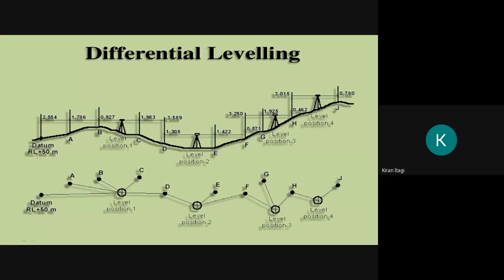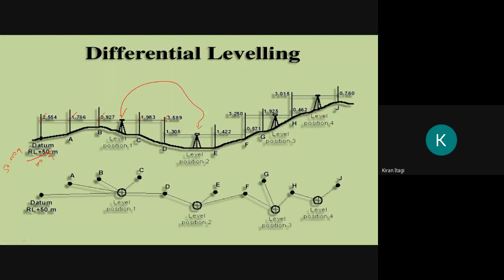Okay, see here, instead of taking 100, what have they taken as the benchmark? Reduced level at the benchmark error datum, it is 50. That is 50.000. Then what I have done is that I have kept my instrument here. Then I have taken the reading at this point, then at this point, this point, this point, and this point. After here, I have shifted my instrument towards this point.